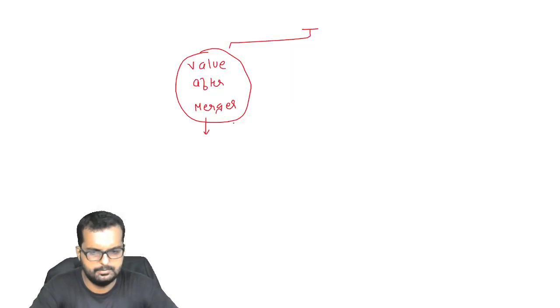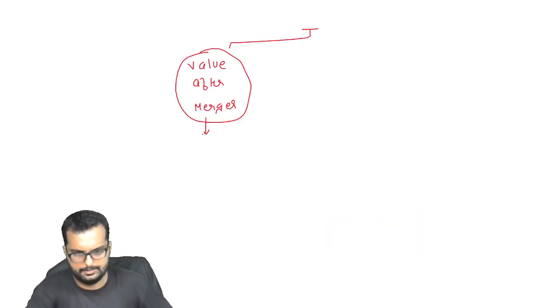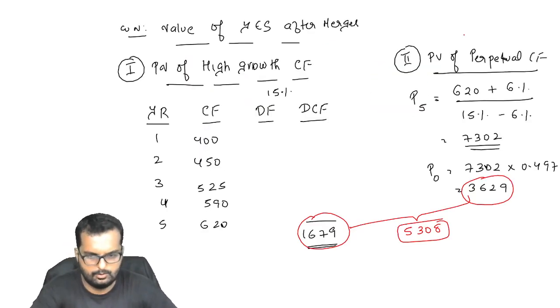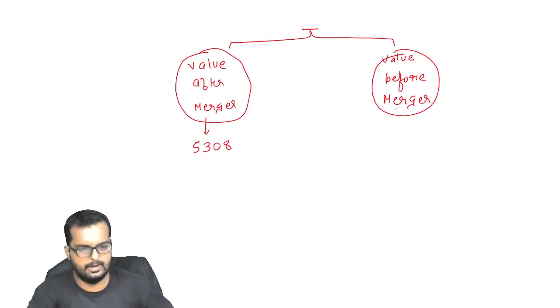That is 5308, correct? What is the value before merger for Yes that we found out, friends? I think it was 2708, correct? Can you draw this chart in your books now?